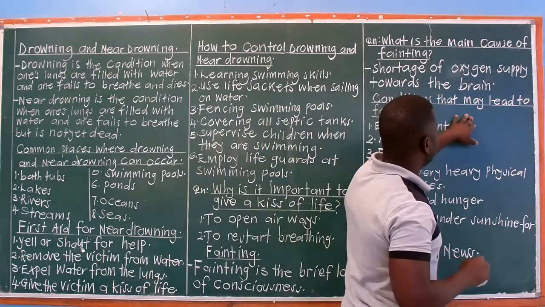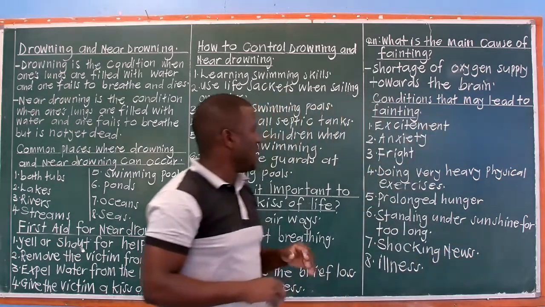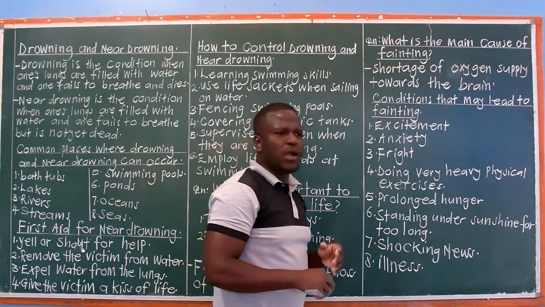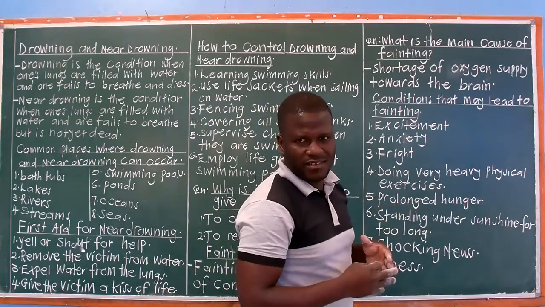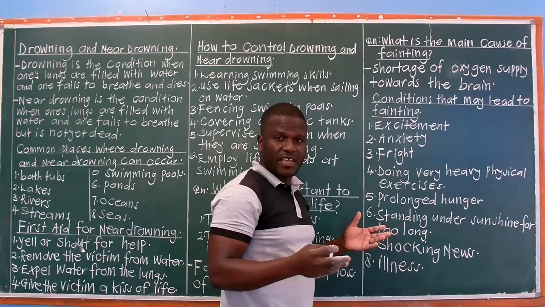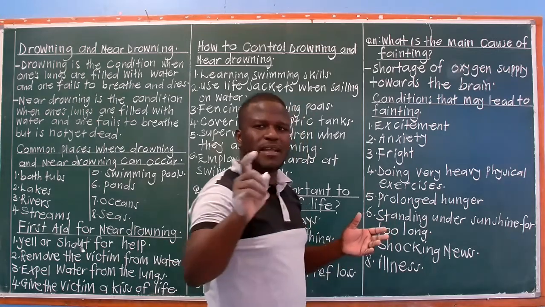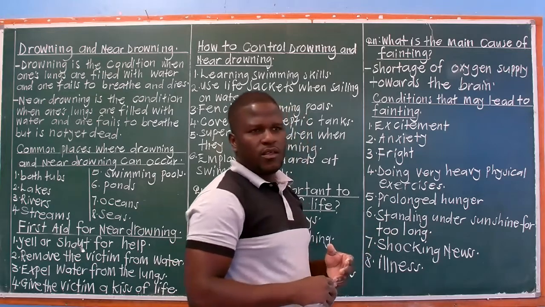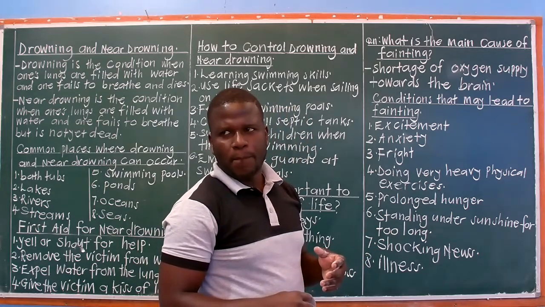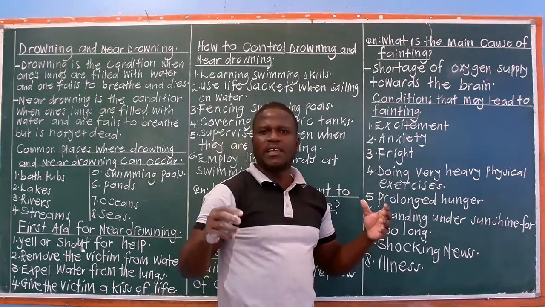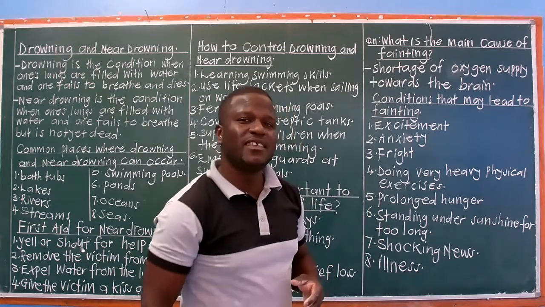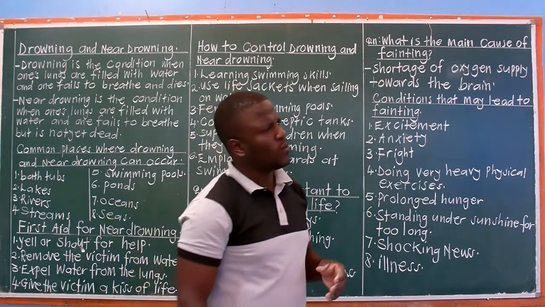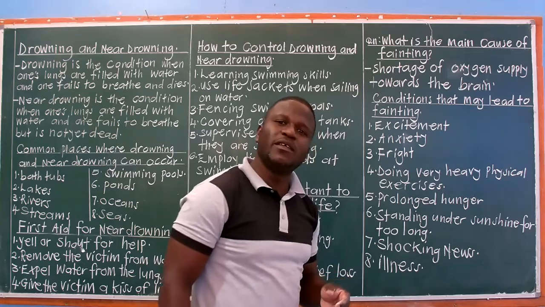We have conditions that may lead to fainting. One is excitement. There are people who can be excited because of so many things. You can faint, so always manage your excitement. For example, somebody may surprise you with a very nice gift, or you may get aggregate 4 in PLE.